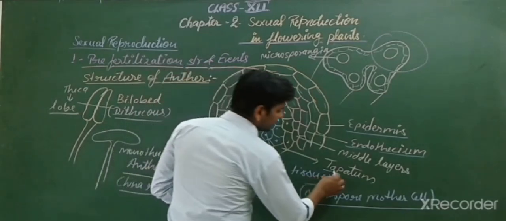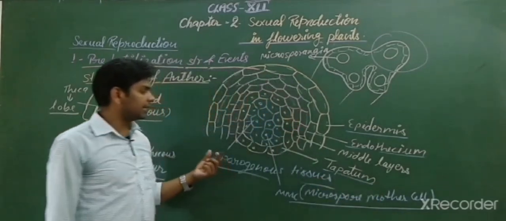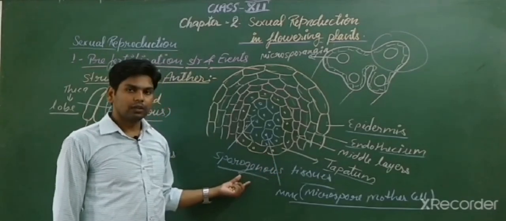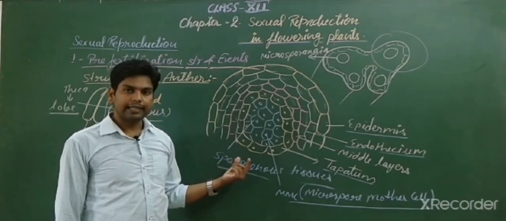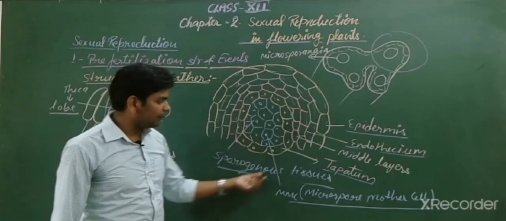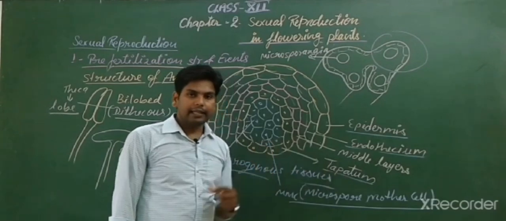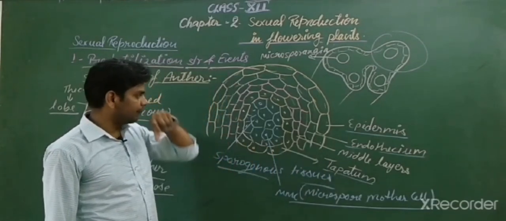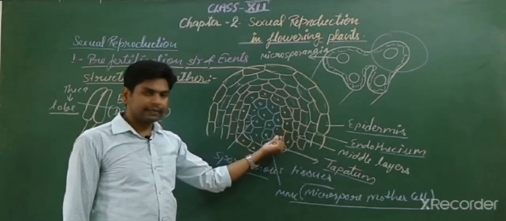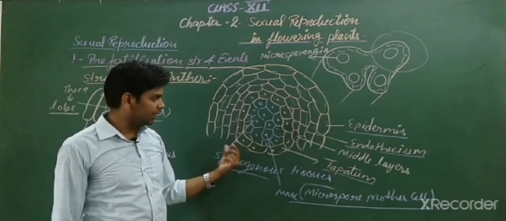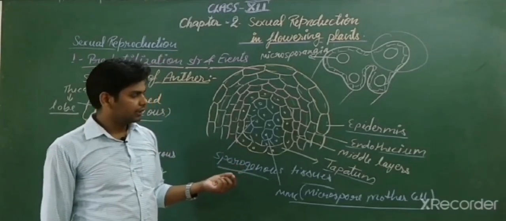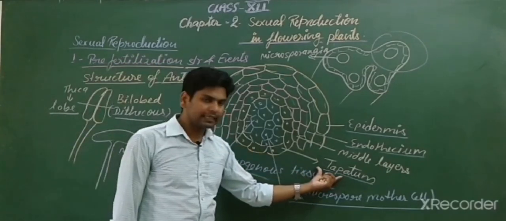Okay, so let's discuss the tapetum. Tapetum is the nourishing layer which provides nutrition to the sporogenous tissues present inside it. Sometimes the tapetum becomes multinucleate. The cells fuse with each other and their cytoplasm gets mixed, and that is why one cell looks binucleate or multinucleated. So this is also a question which is asked in your exam.